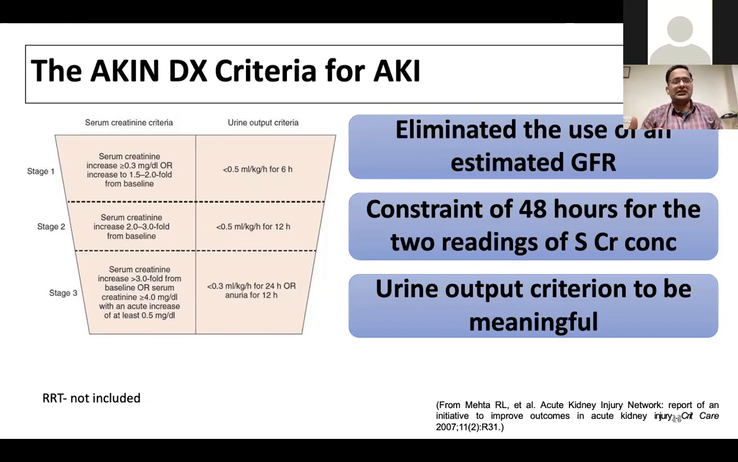If we do not know the baseline creatinine, we can just monitor over 2 to 4 days and measure the creatinine again and then decide. And 2 readings of serum creatinine would be required. And within the 24 hours, you can use the urine output criteria to stage them into stage 1, 2, 3 of acute kidney injury.